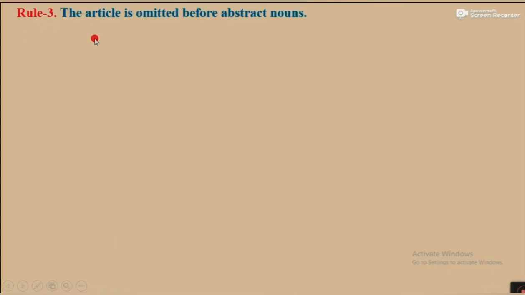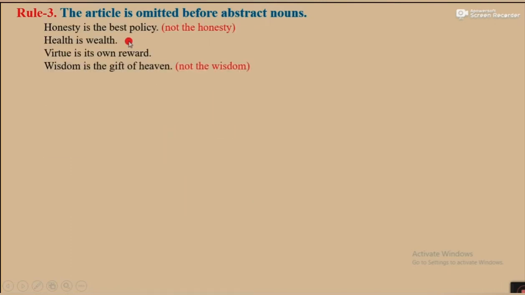Rule number 3. The article is omitted before abstract nouns. For example, honesty is the best policy, not the honesty. Health is wealth. Virtue is its own reward. Wisdom is the gift of heaven, not the wisdom. So, honesty, wealth, virtue, wisdom are abstract nouns. So, we cannot use article before them.